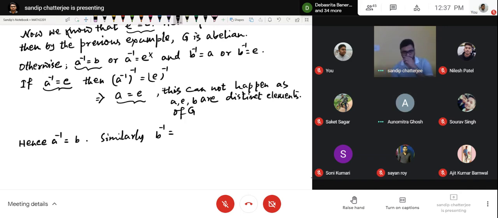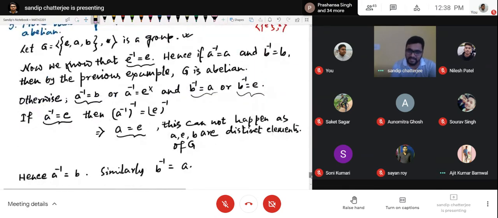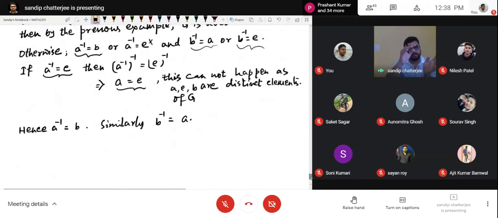There are two possibilities. Either B inverse will be equal to A or B inverse will be equal to E. So if I apply a similar kind of logic, think and tell me what will be B inverse. So only A. That is the only possibility left. If every element is self-inverse, in that case we have already proved it is abelian. Or if that is not the case, then the only possibility left is that one is the inverse of the other. Now we need to show that the group is abelian.